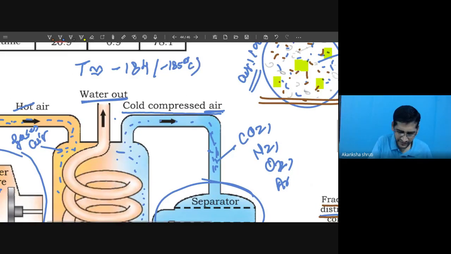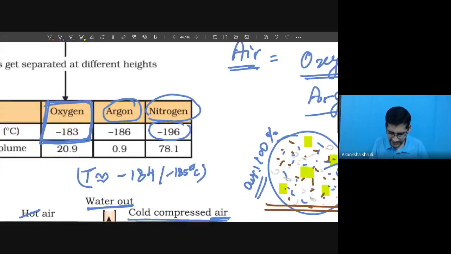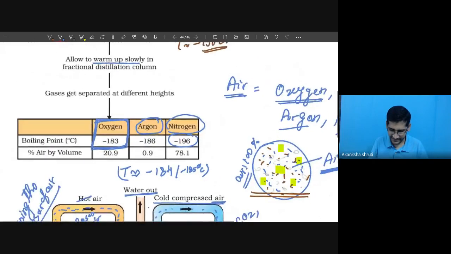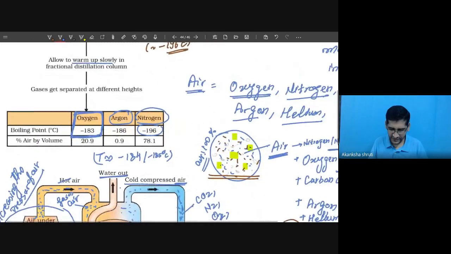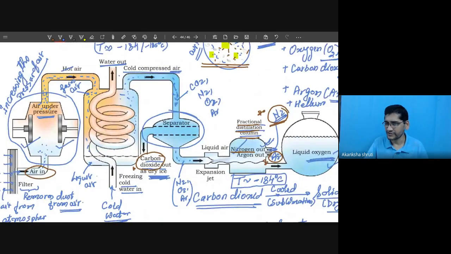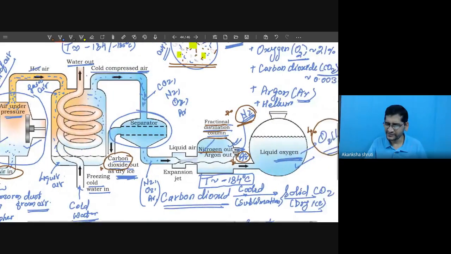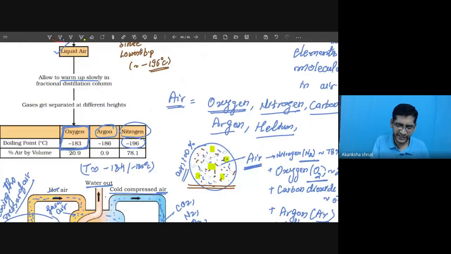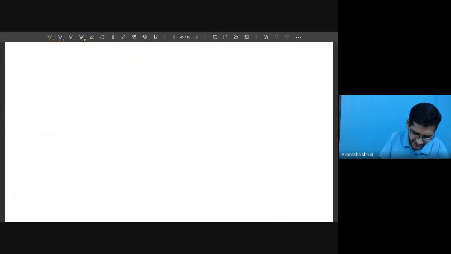Therefore, this oxygen, student, are you getting this? Oxygen will remain as liquid. Liquid oxygen. So liquid oxygen is collected in this chamber. It is also shown here. Okay, student? So this way, the different components are separated. Any doubt, then please tell me, student. Hope no. So let us write.